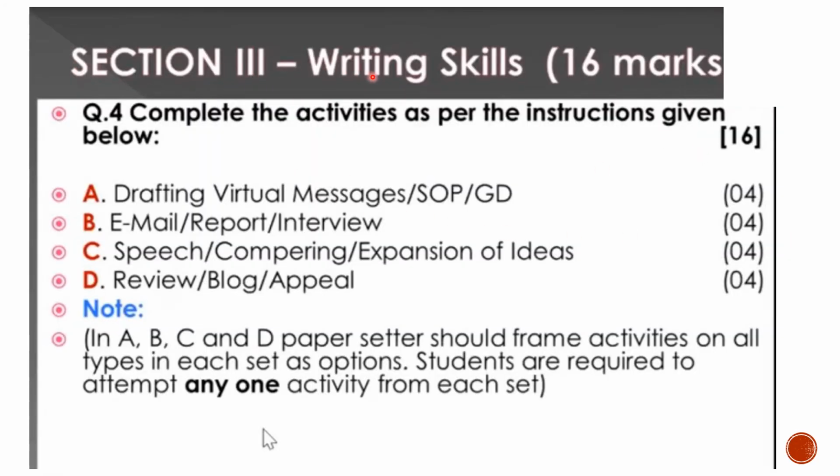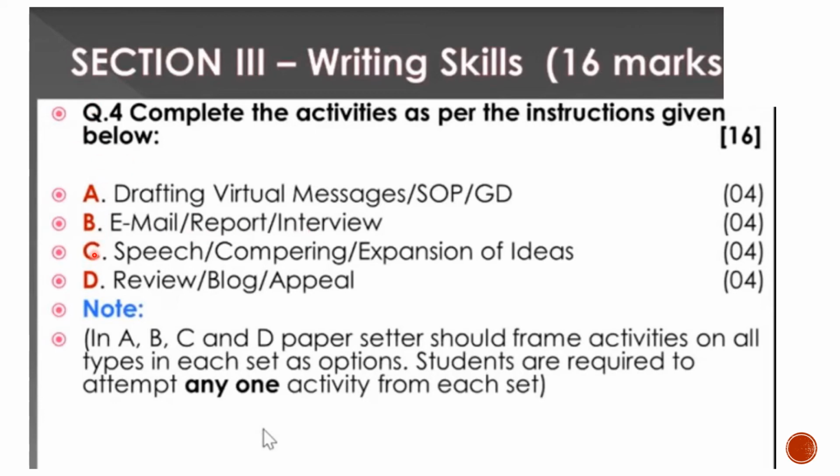Section 3, writing, is for 16 marks. Question number 4 will have 4 sections. Question number 4A will have 3 topics. You will have to draft either a virtual message, a statement of purpose, or a group discussion. Out of these 3, attempt any one. Question 4B will have email, report, and interview. You can prepare one perfectly, so attempt either email, report, or interview.